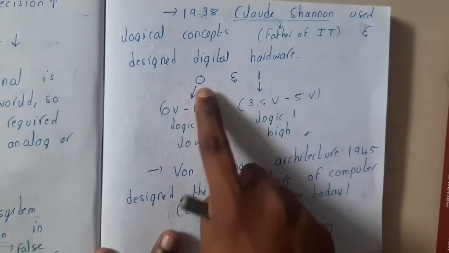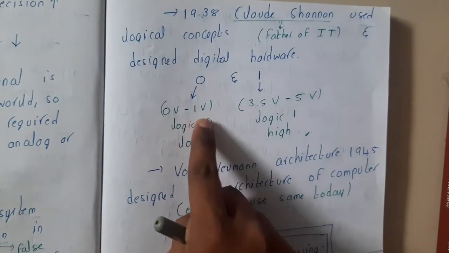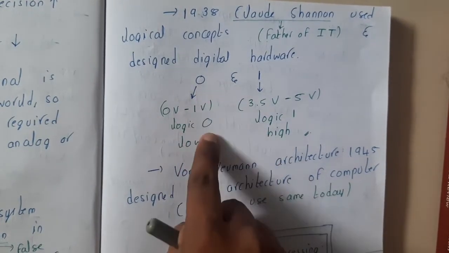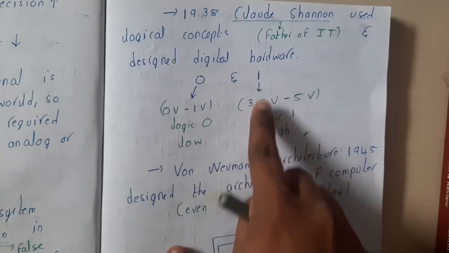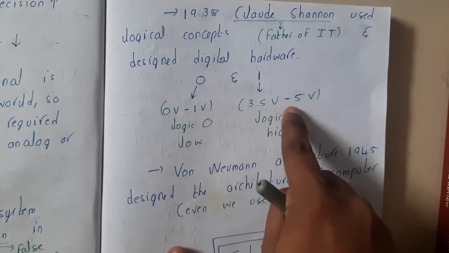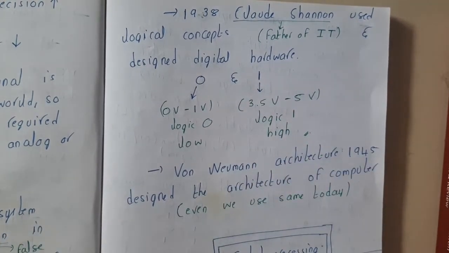Voltage between 0 and 1 volts is represented with 0, or it is called low, and similarly it is represented with 1 when it is 3.5 to 5 volts. Got it?